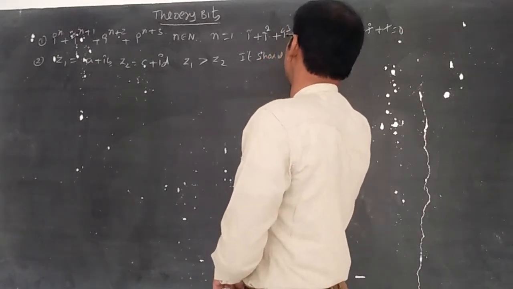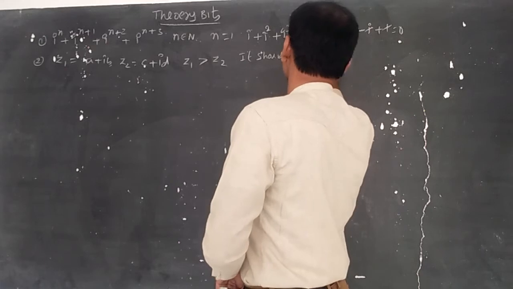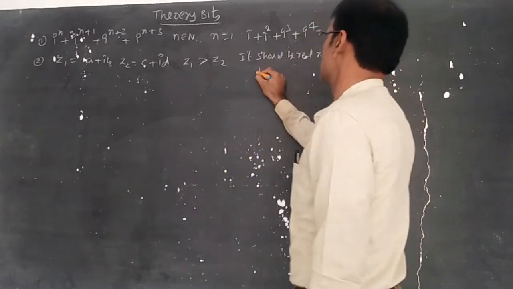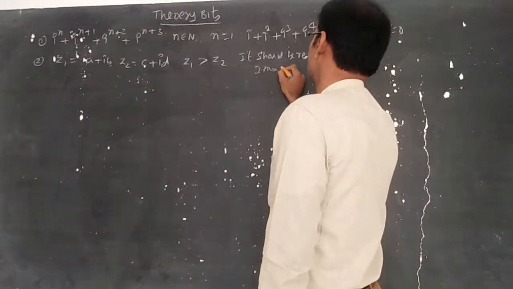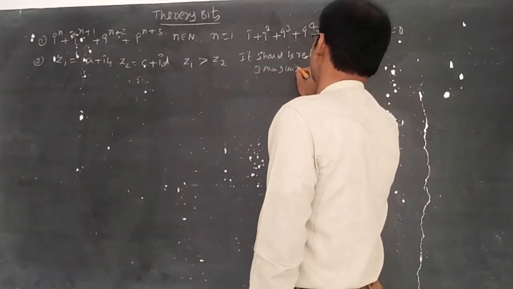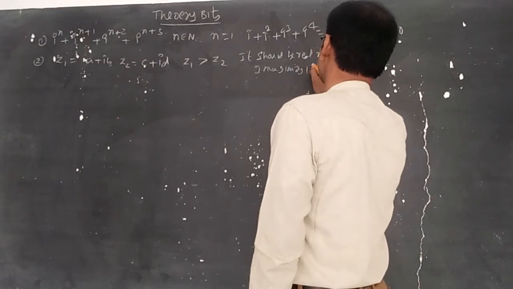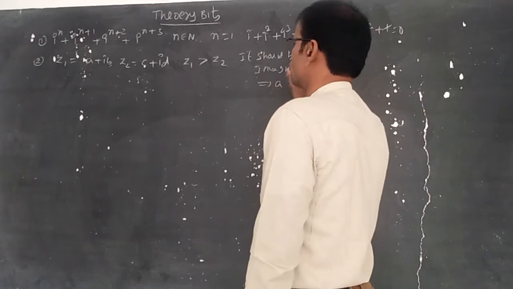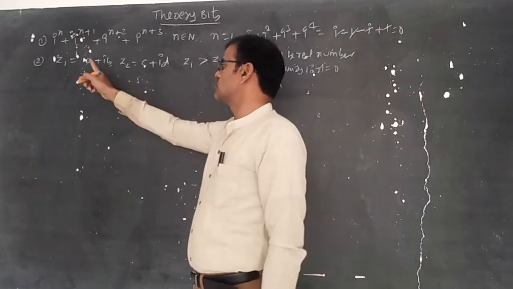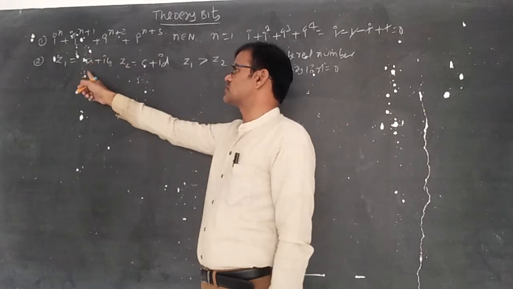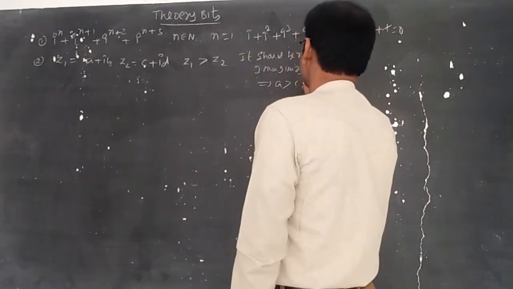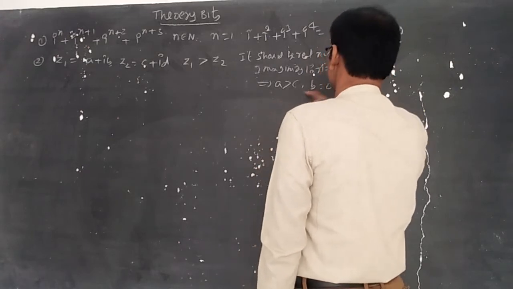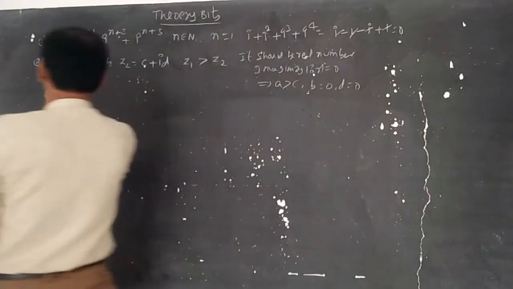Whenever it is meaningful, it should be a real number. There is no question of an imaginary part, so the imaginary part should be equal to 0. That implies z1 greater than z2 becomes a greater than c, and b is equal to 0, d is equal to 0. The imaginary part should not be there.